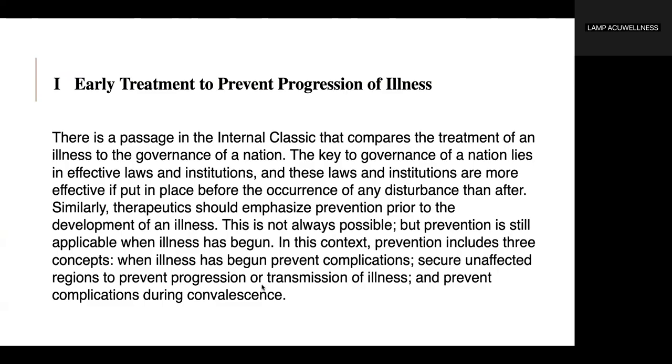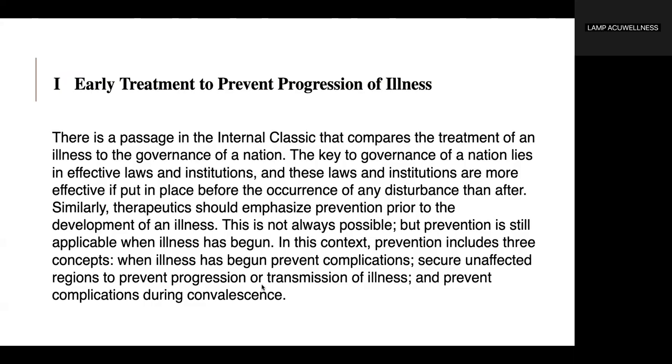There is a passage in the Internal Classic that compares the treatment of an illness to the governance of a nation. The key to governance of a nation lies in effective laws and institutions, and these laws and institutions are more effective if put in place before the occurrence of any disturbance than after. Similarly, therapeutics should emphasize prevention prior to the development of an illness. This is not always possible, but prevention is still applicable when illness has begun. In this context, prevention includes three concepts.